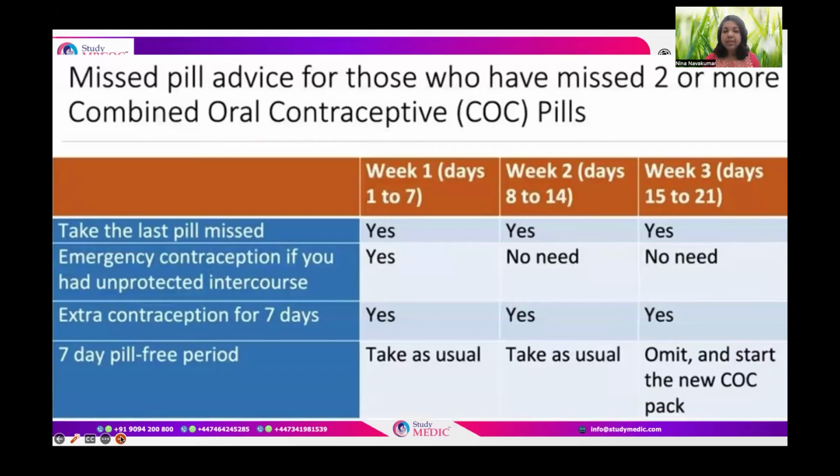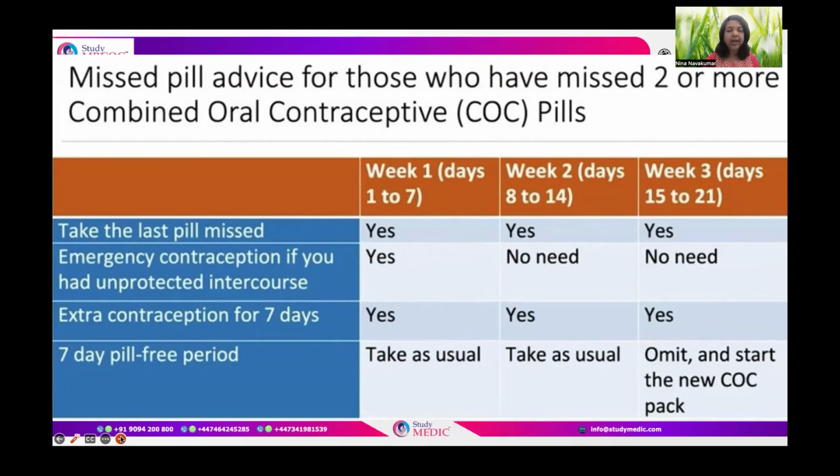So what happens if there is a missed pill? If it is a missed pill of only one pill, then as soon as she remembers that she has missed a pill, she should take the pill immediately, even if the other pill also has to be taken at the same time. So both pills can be taken on the same day, and no need for additional protective measures or emergency contraception.